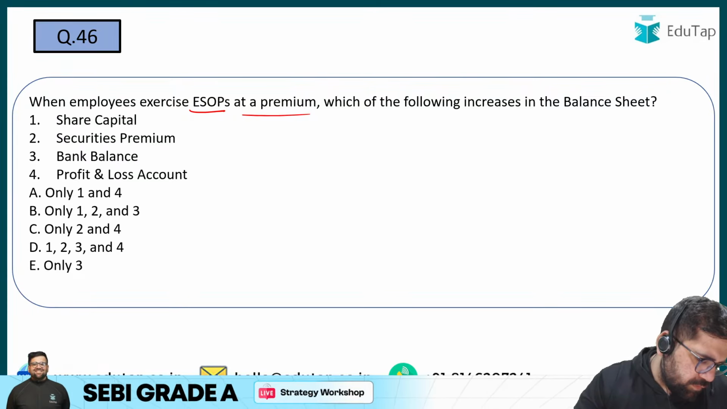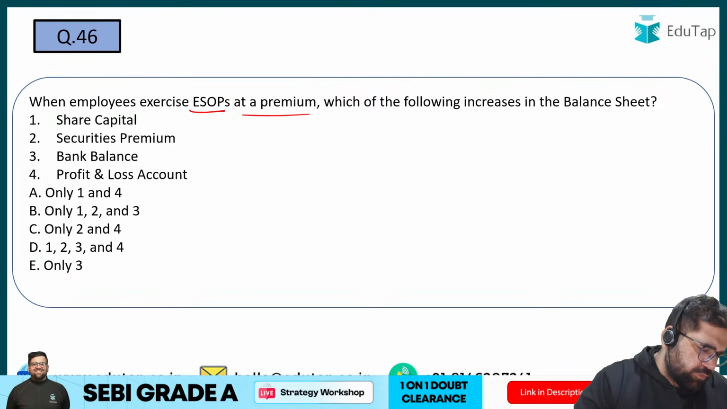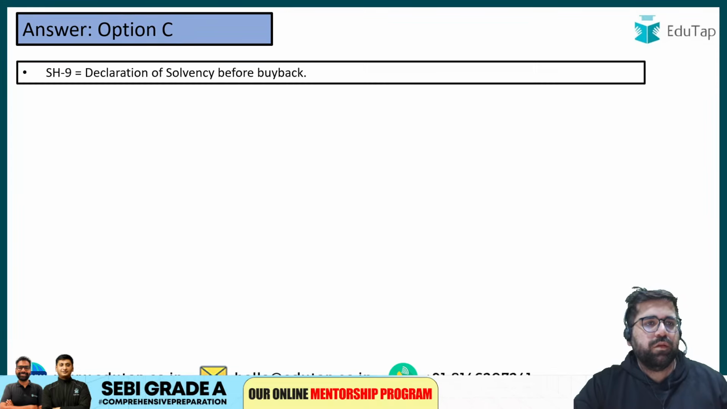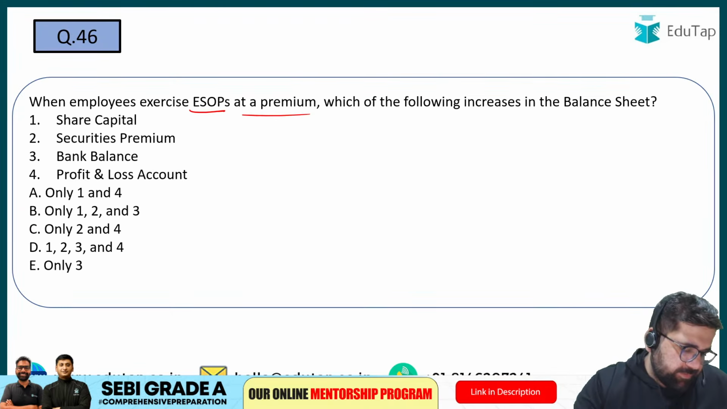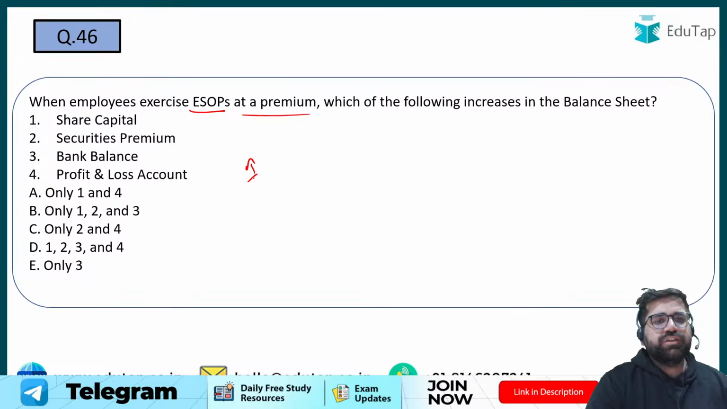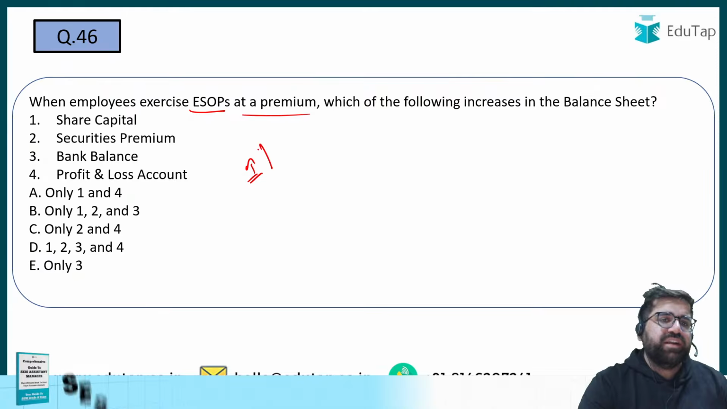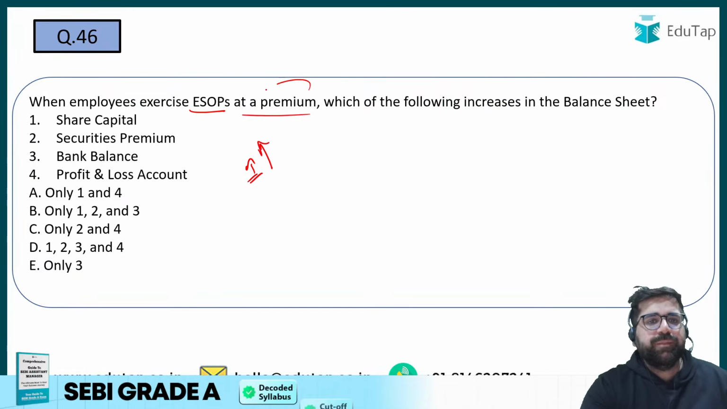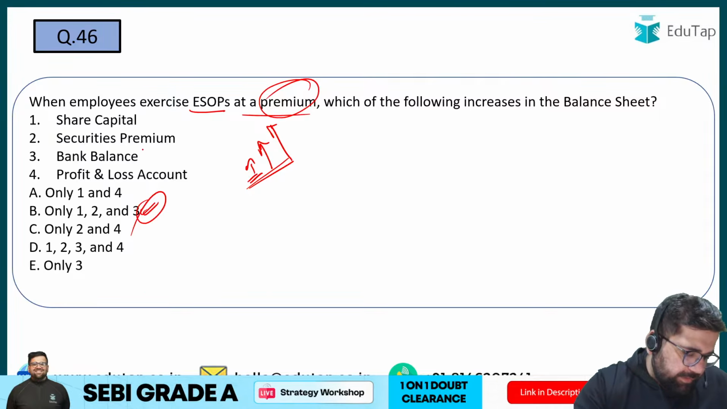SH12. Next question. Question number 46. 46 B. Yes, my share capital will increase because shares will be given to the employees. My securities premium account will increase because I am issuing the ESOPs at premium, and my bank balance will also increase because when I am issuing the shares I will get the cash. So my correct answer will be option number B, and the correct answer will be B only.